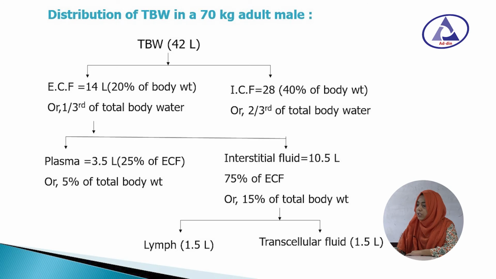Extracellular fluid is further classified into interstitial fluid and plasma. Interstitial fluid is further classified into transcellular fluid and lymph. The amount of interstitial fluid is 10.5 liter. The amount of plasma is 3 liter. Transcellular fluid is 0.5 liter and lymph is 1.5 liter.